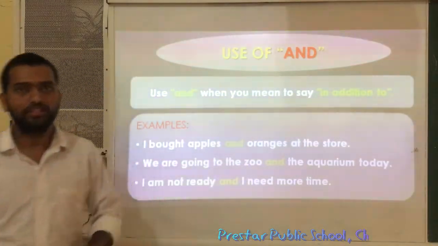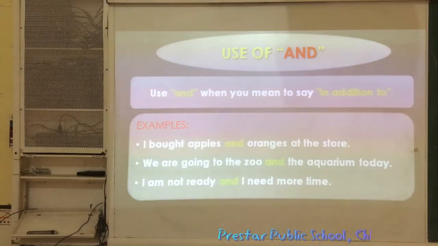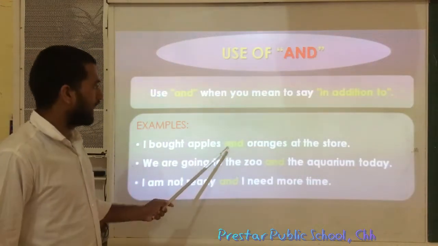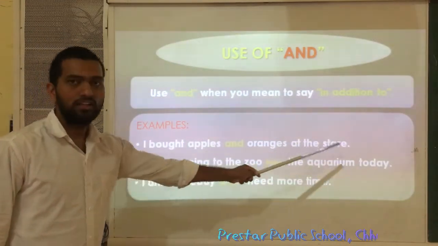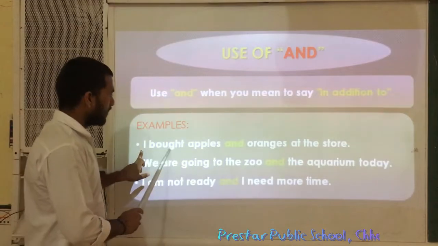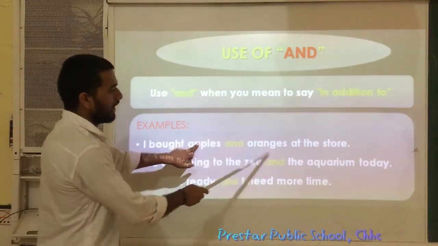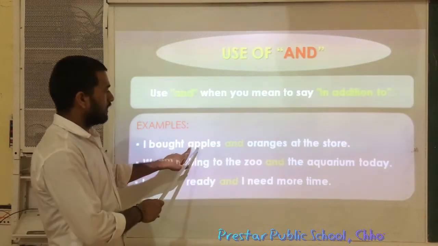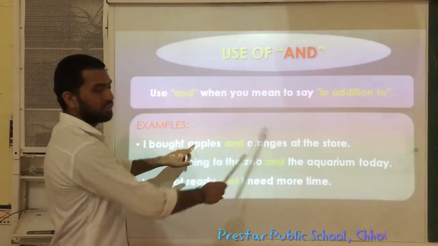For example, the first one is: I bought apples and oranges at the store. See here, I bought apples and oranges. Here, there are two words given. What are they? Apples, oranges.